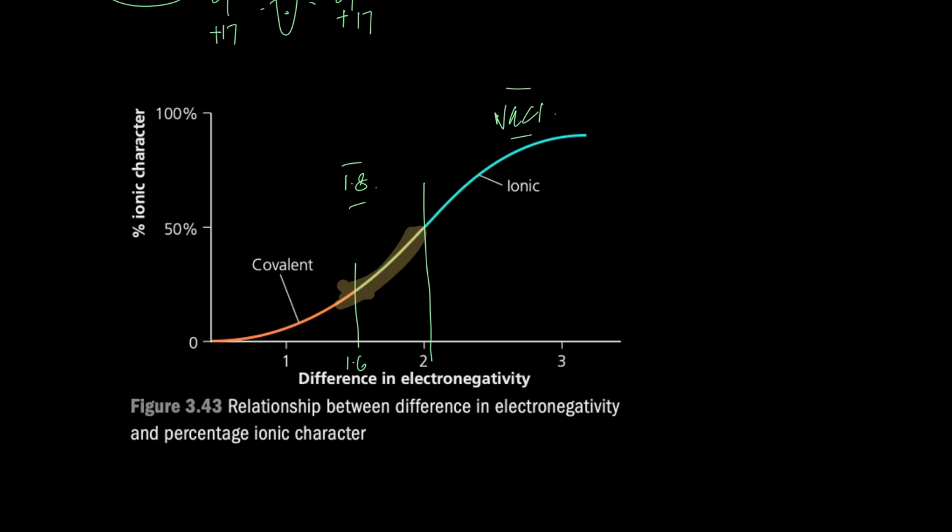NaCl, definitely ionic. So realize that there's a lot of gray area in chemistry, and you won't be tested on this gray area, so don't worry about it. But that's the relationship between ionic character and electronegativity difference. The bigger the difference in electronegativity, the more ionic character a particular compound is going to have. The smaller the electronegativity difference between the two, the more covalent character it's going to have.